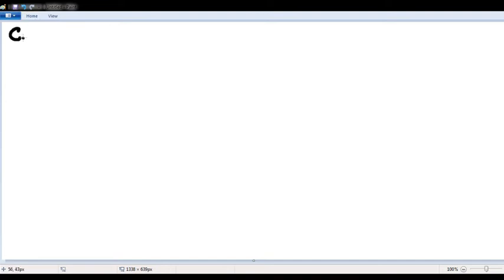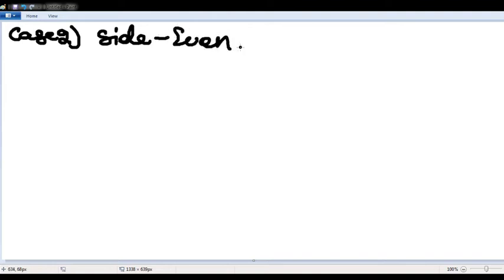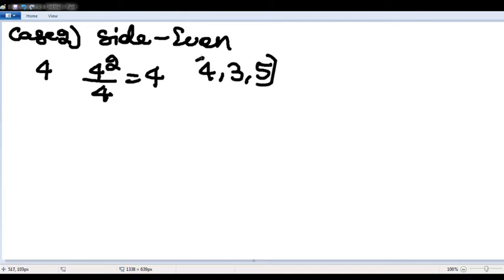Case 2. Side is an even number. If it is an even number greater than 2, say 4, square it and divide by 4. 16 by 4 is 4. Subtract 1, add 1: 4, 3, 5.